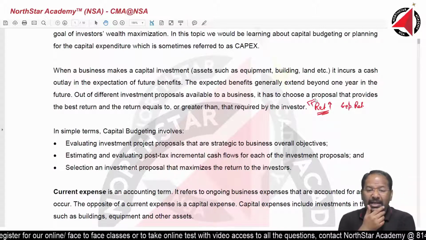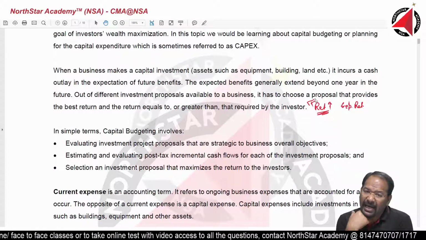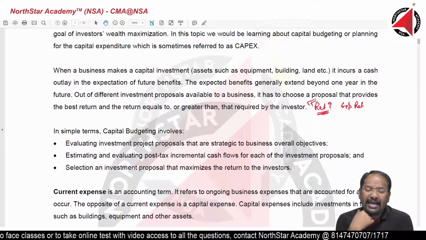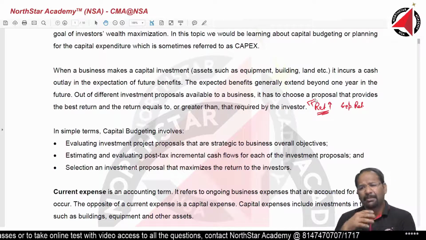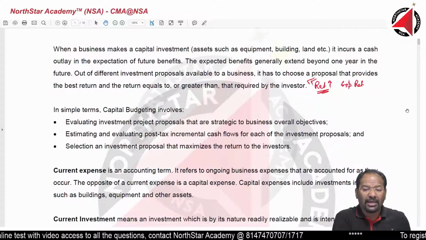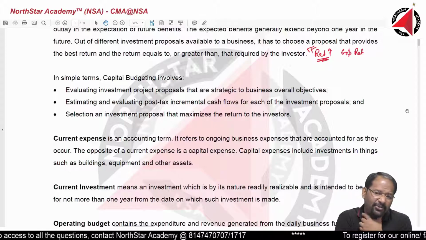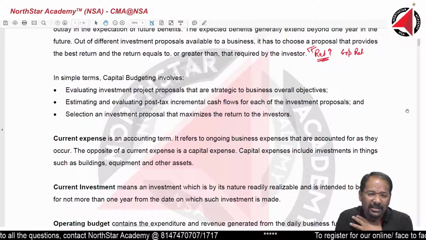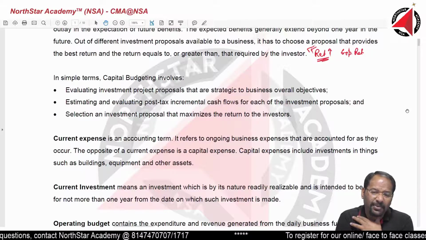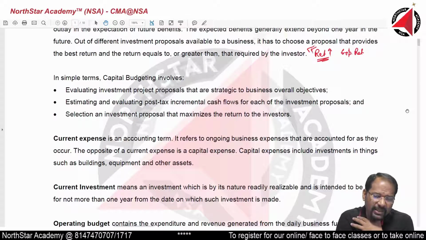For doing that, there are many methods that we need to learn, such as NPV, PI, IRR, payback period. We will use them to find out the returns, whether they are more or less than my required rate of return, and how I will take a decision if it meets my expectation. All that we are going to learn in this topic.